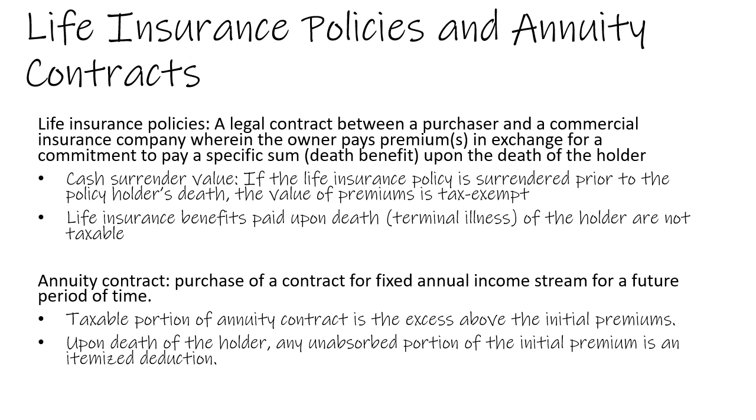Another type of investment gain is a life insurance policy and an annuity contract. A life insurance policy is a legal contract between a purchaser and a commercial insurance company, wherein the owner pays premiums in exchange for a commitment to pay a specific sum or death benefit upon the death of the policyholder.